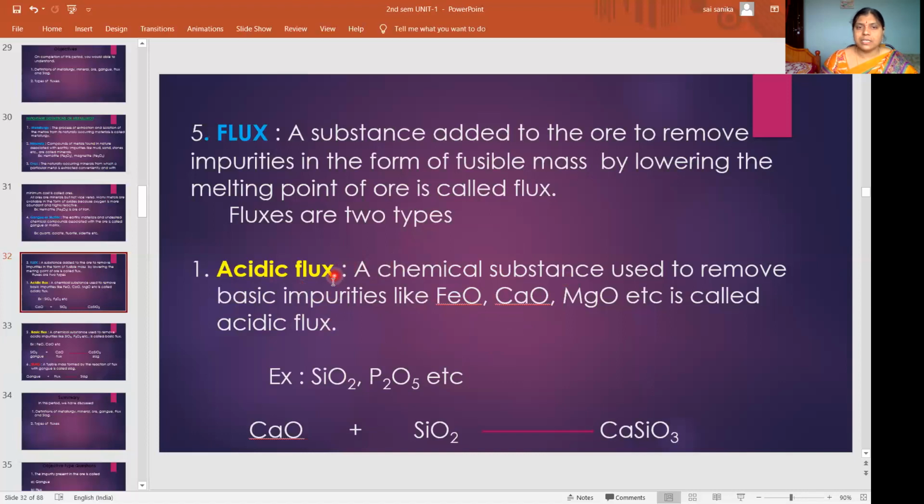So flux is a substance to remove the impurity. Which impurity is it removing? It is removing the basic impurity. That's why we should use an acidic flux. If both are bases, the impurity will not be removed. If both are acids, the impurity will not be removed. If the impurity is a base, you have to use acidic flux. Then only the reaction takes place, and the impurity is removed in the form of fusible mass. That is called acidic flux.